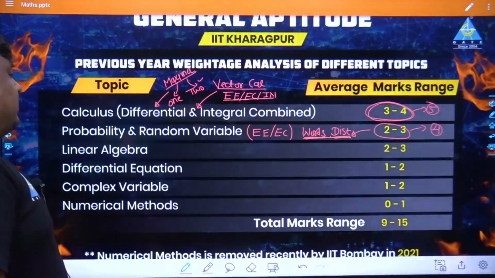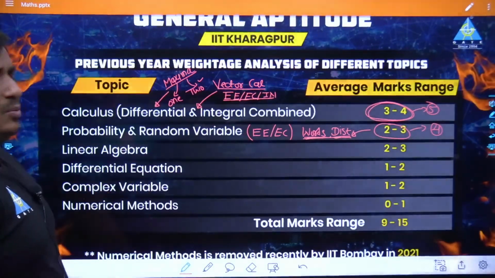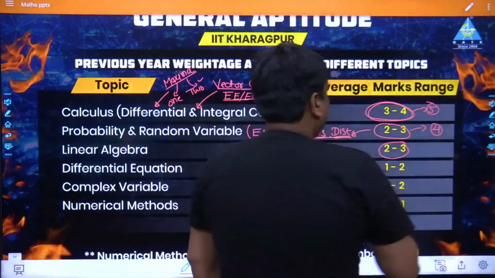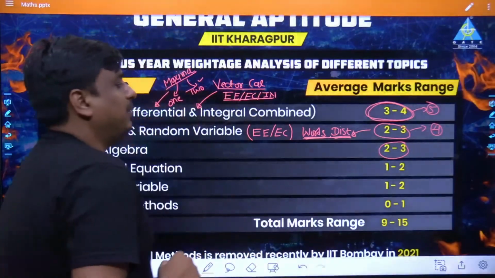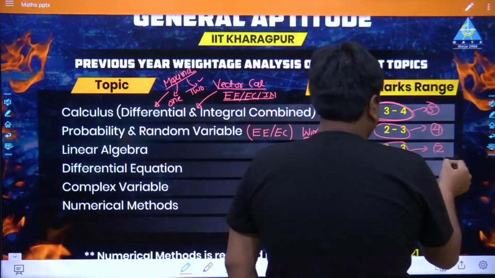Now in the same sequence, if we talk about linear algebra, again I say only one question is expected, and probably that question is going to come from the properties followed by the different matrices. And yes, it could be anywhere between 2 to 3 marks. I would say 2 marks only.